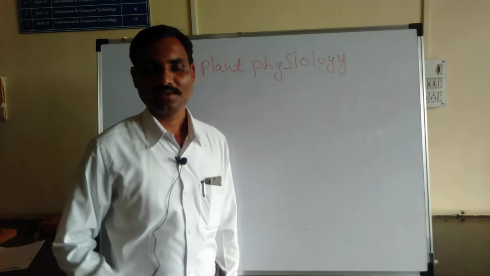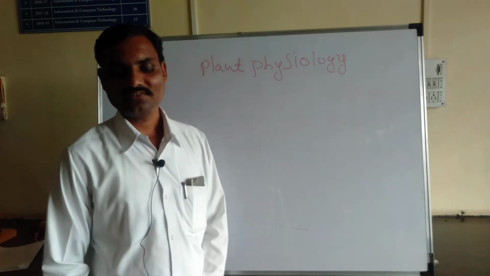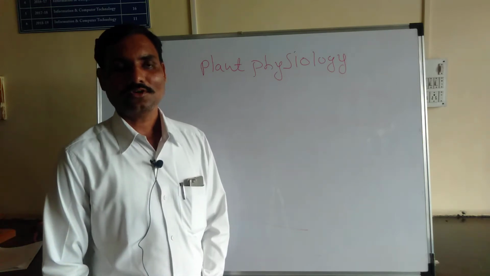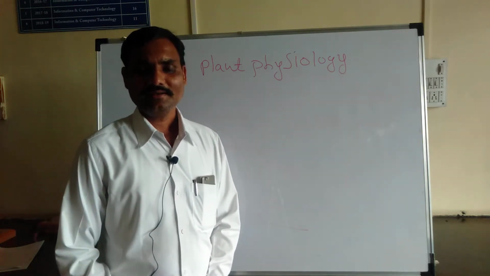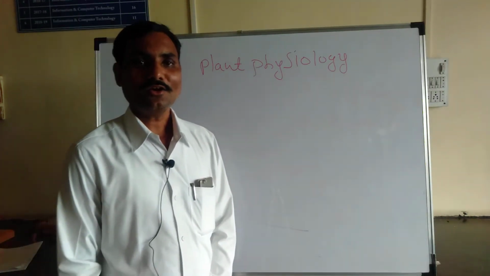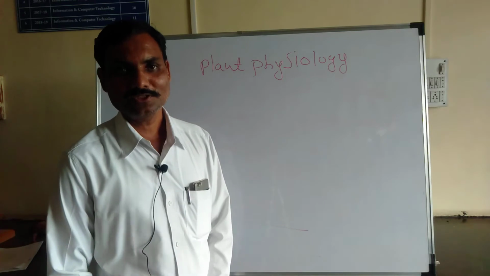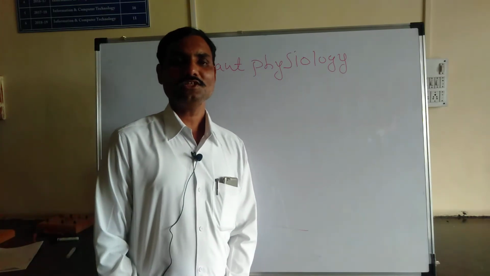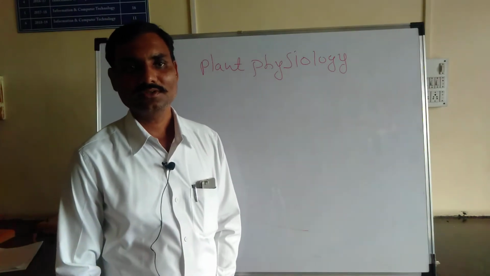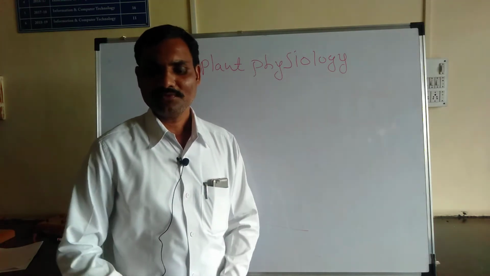In that syllabus, there are 2 credits. First credit is about the introductory part of the topics or syllabus. The first topic is introduction to plant physiology. In that introductory part, what is plant physiology? What is the definition of plant physiology? The internal metabolic activity which is found in the plant is called plant physiology. This is the definition of plant physiology.